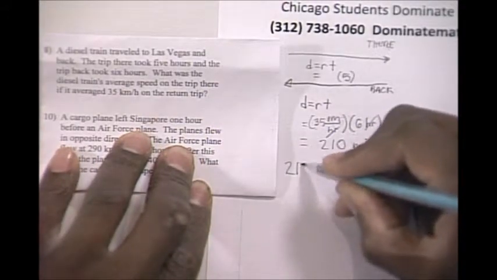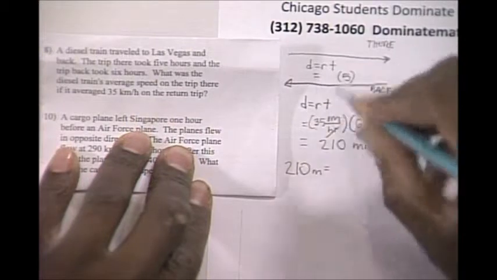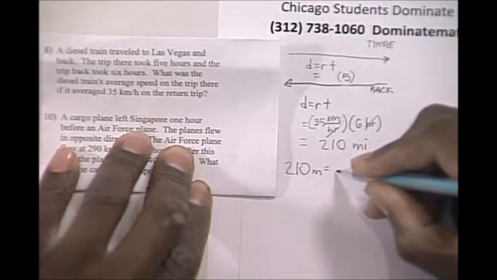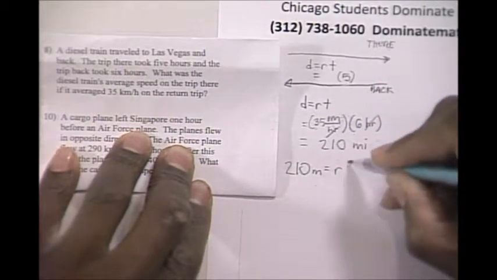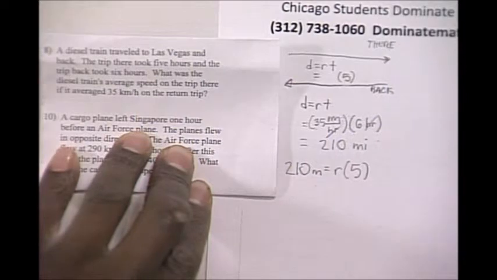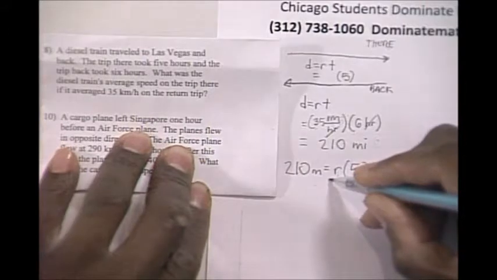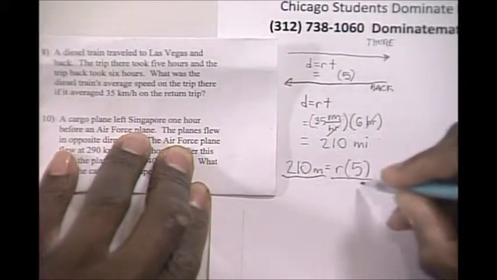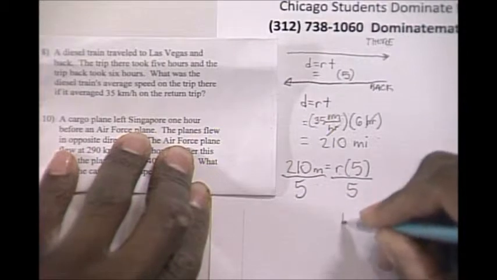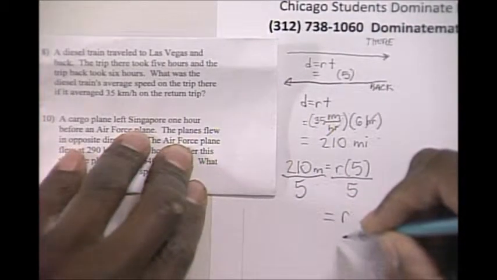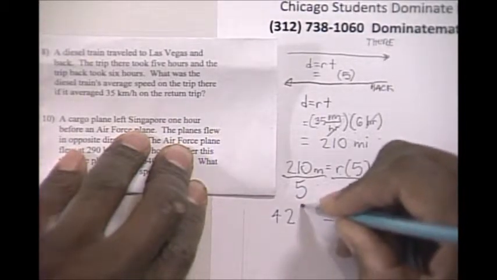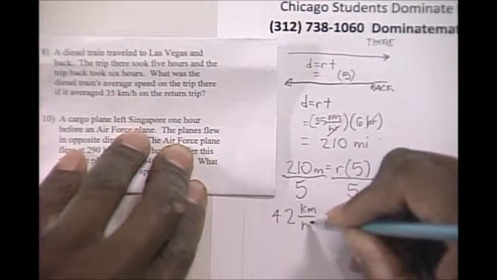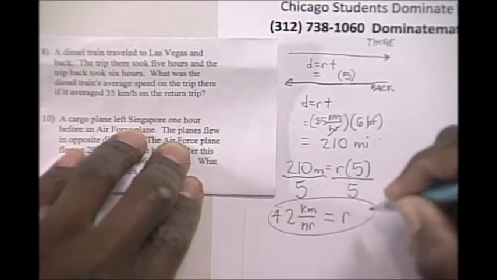So you get 210 miles is equal to the rate, which is unknown, times 5, which was given in the problem as the time it took the train to travel to Las Vegas. So it's easy to solve for R, a basic algebraic equation. You divide by 5 on both sides, and you're going to get R. You end up with 42 kilometers per hour. Final answer.